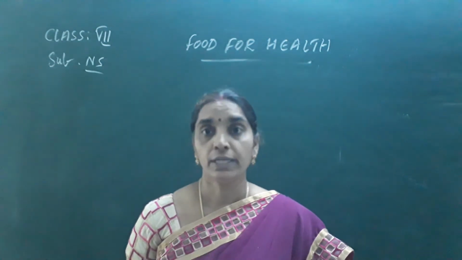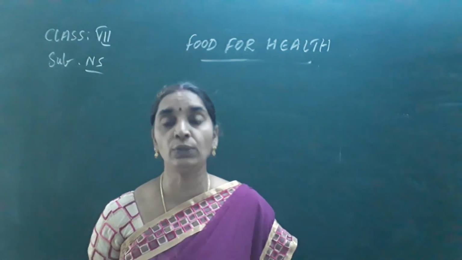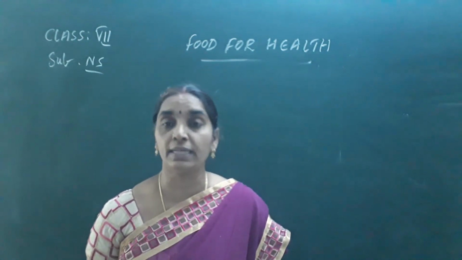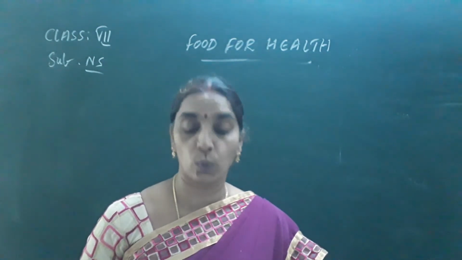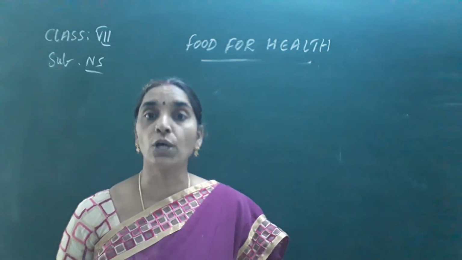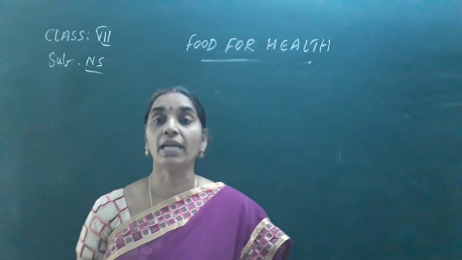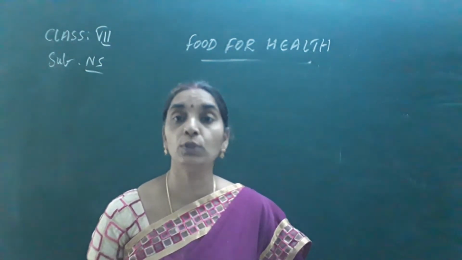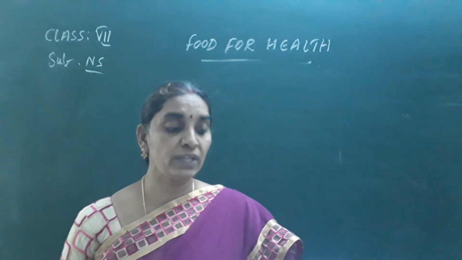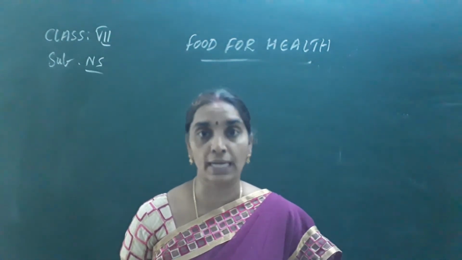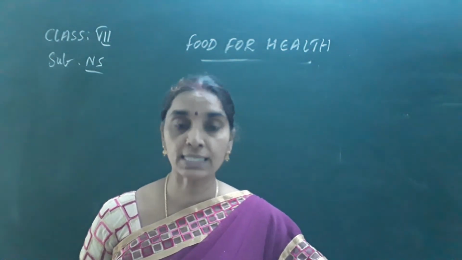Cooked rice, you know very well, if you take mashed cooked rice and test it with the dilute iodine solution, you can see that it turns dark blue or black. If you add a few drops of iodine solution over the cooked rice, it turns dark blue or black, confirming the presence of starch in cooked rice. Egg yolk does not turn dark blue or black, so you can say that starch is absent. Wheat flour, if you test it with the iodine solution, turns dark blue or black, so we can say that starch is present.